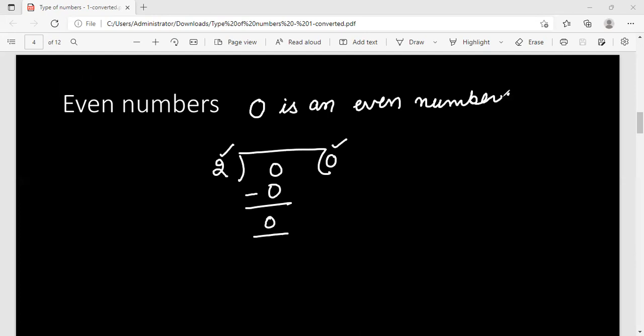You should always remember these kinds of things. We are comfortable knowing that 2, 4, 6, 8, and so on is nothing but the table of 2. So 2, 4, 6, 8, 10, and so on, all of them are even numbers. You must be comfortable with that. But the problematic part is here. What about 0? 0 is an even number.